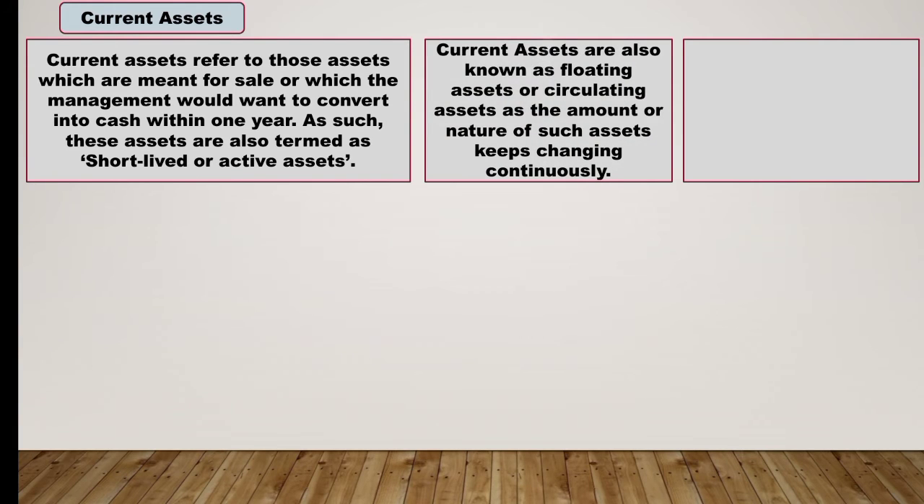Now current assets are also known as floating assets or circulating assets, as the amount or nature of such assets keeps changing continuously.